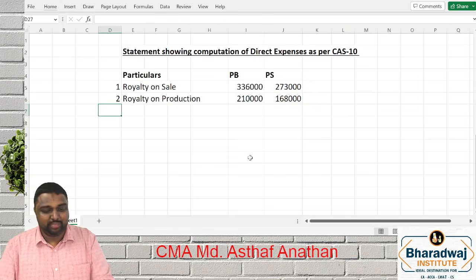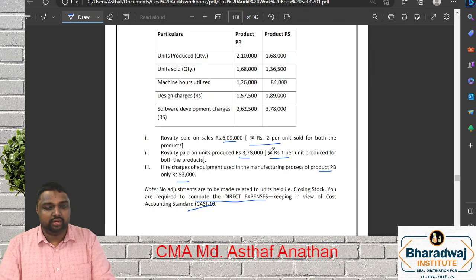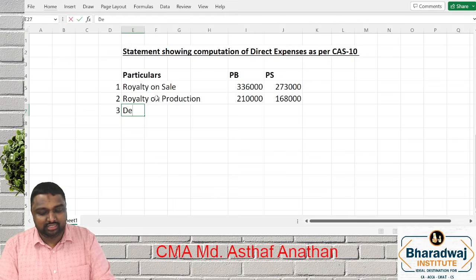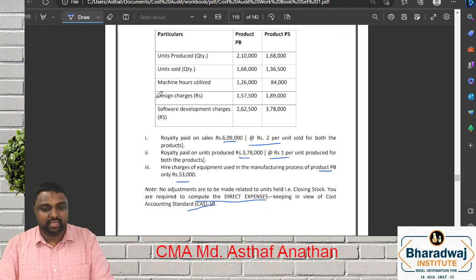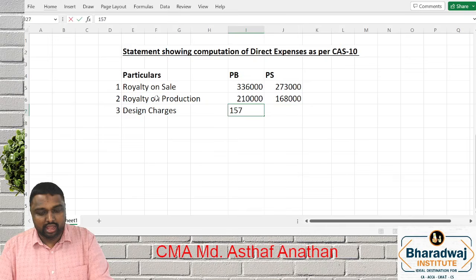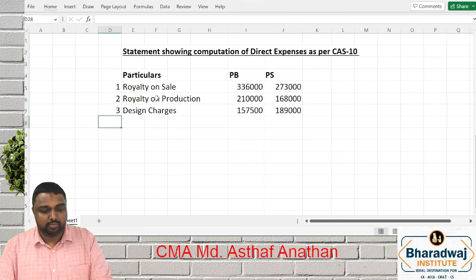What is the next expense? We will take all the expenses, however not everything will come. Design charges. What are the design charges? 1,57,500, then 1,89,000. Next is software development charges.